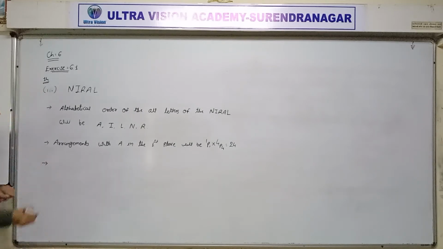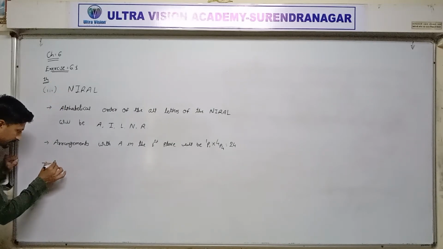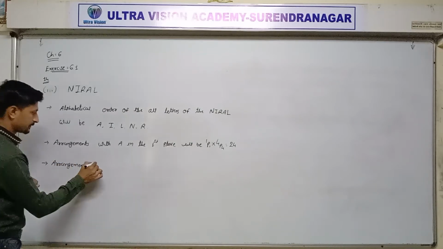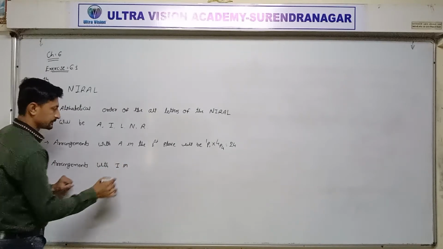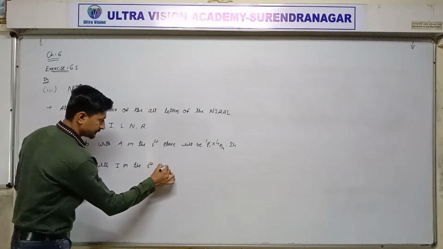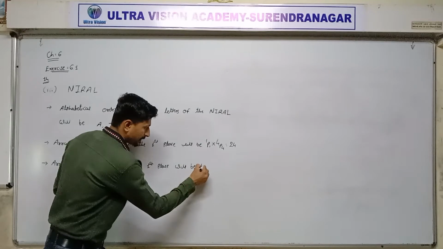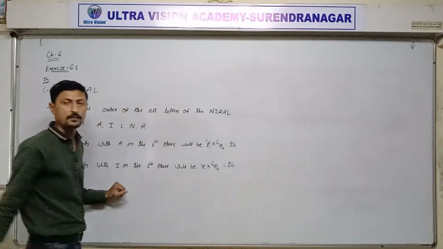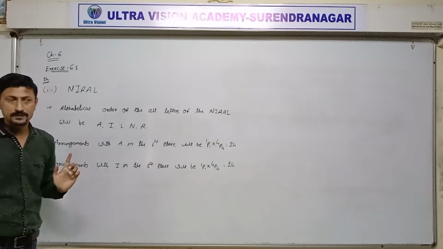Now next, I in the first place, or the first letter is N. Arrangement with I in the first place will be 1P1 into the remaining 4 letters, 4P4, 24 ways. Okay. I in the first place, remaining 1, 2, 3, 4 letters, 24 ways.